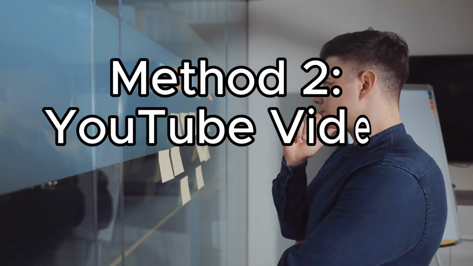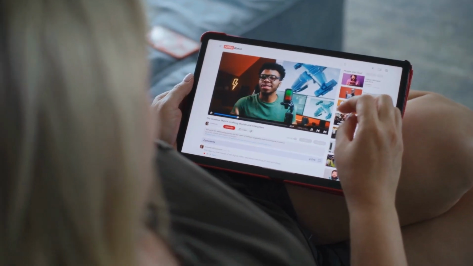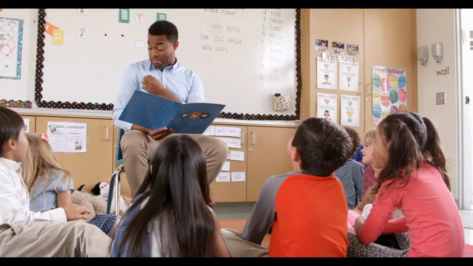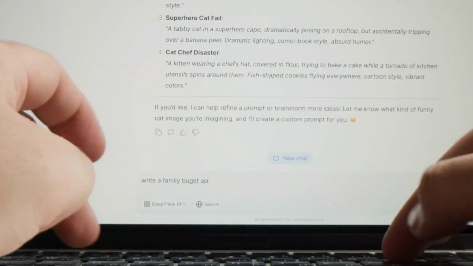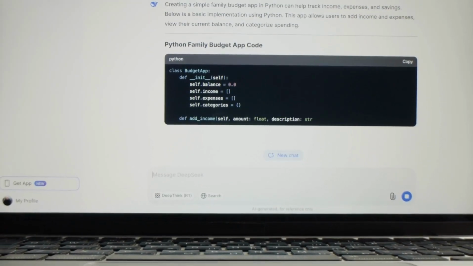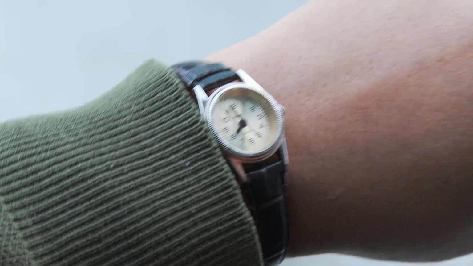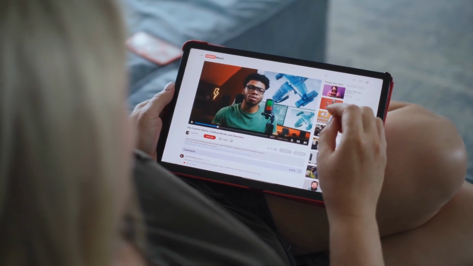Method 2. YouTube video scripting. The second way to make money using DeepSeek AI is by creating YouTube video scripts. Whether you're running a finance channel like mine or covering tech, health, or even storytelling, DeepSeek AI can help you draft full video scripts in minutes. You just give it a topic or idea, and it generates a structured, engaging script ready for camera. Once you've got your script, you can record the video, upload it to YouTube, and start earning through ads, affiliate links, and even sponsorships down the line. It saves time, boosts creativity, and helps you stay consistent with your uploads, which is key for growth on YouTube.